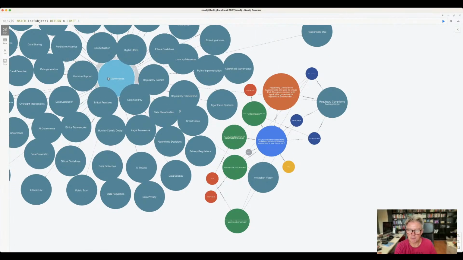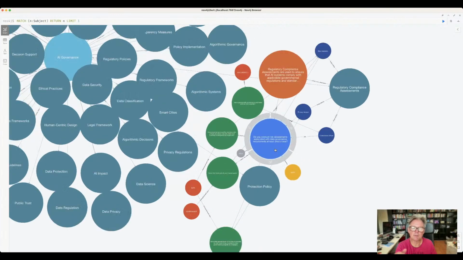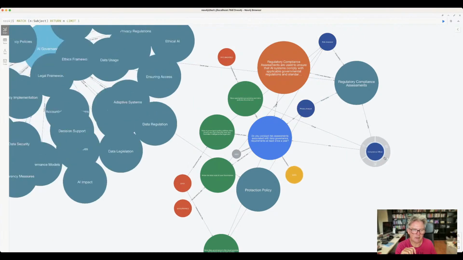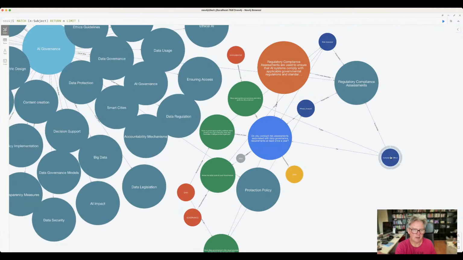So this is the major topic, AI governance. One of the subtopics that you need to address is regulatory compliance and assessment. Of this subtopic, there's a question. And the question is, do you conduct risk assessments associated with data governance requirements at least once a year? And this is the team of people that you have to address this question to. Now, there's other questions that I can address this person to.